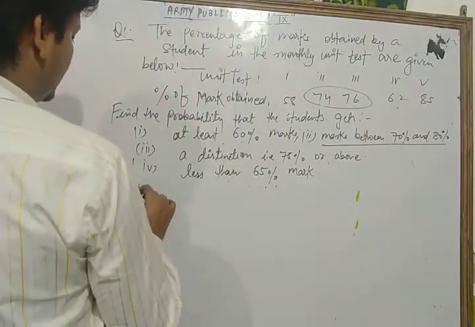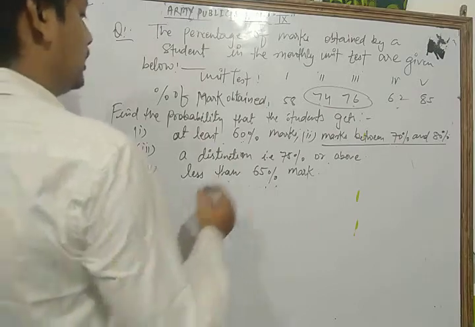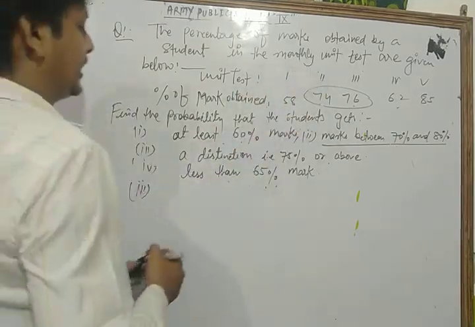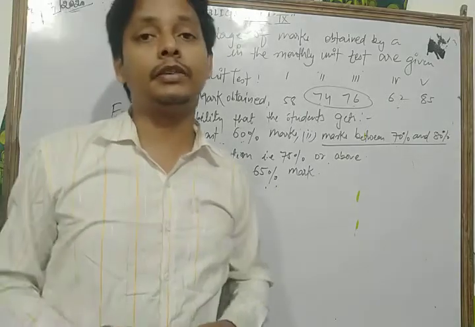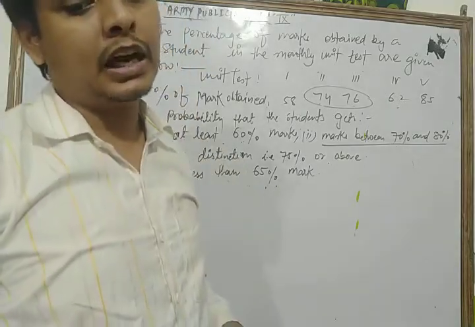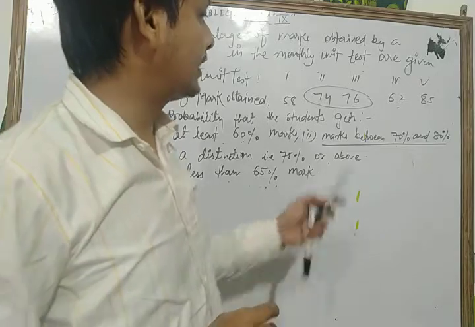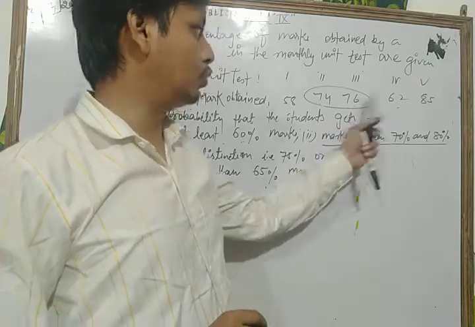Now in the third point, first of all we observe the data and find how many students get a distinction, that is 75% marks and above. How many students? That is only 2.